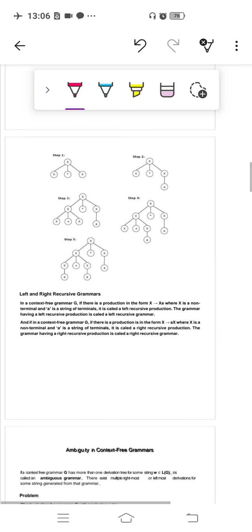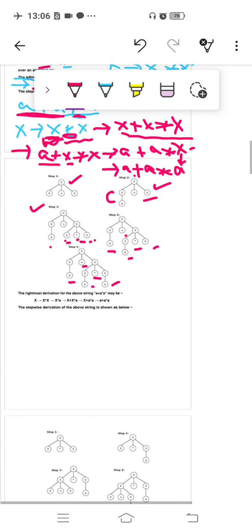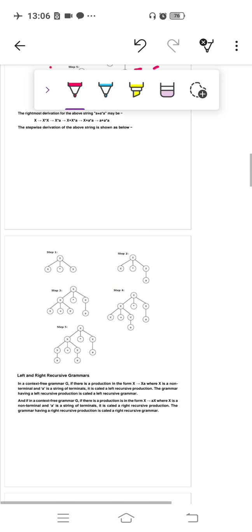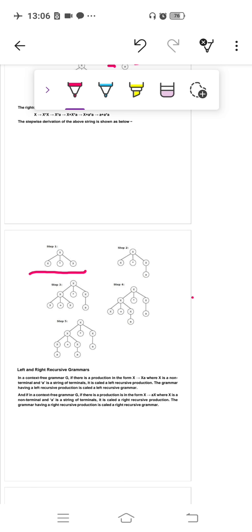Now this is an example that we are deriving. The above example starts with x plus x, and in this example it starts with x into x.